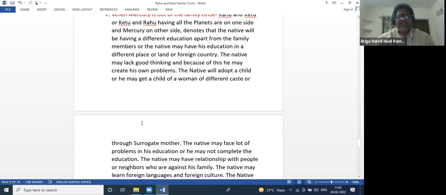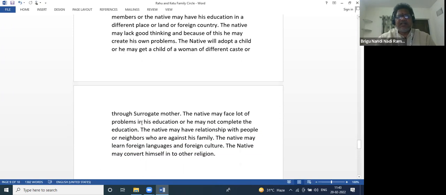And the native may face a lot of problems in education, and he may not complete the education. If Mercury is outside, the native cannot complete his education, but if Mercury is aspected by friends, Jupiter or Venus or Sun, then he will continue his education. Combinations we have to check. There will be problems regarding education, but he will study in a foreign country or other land.